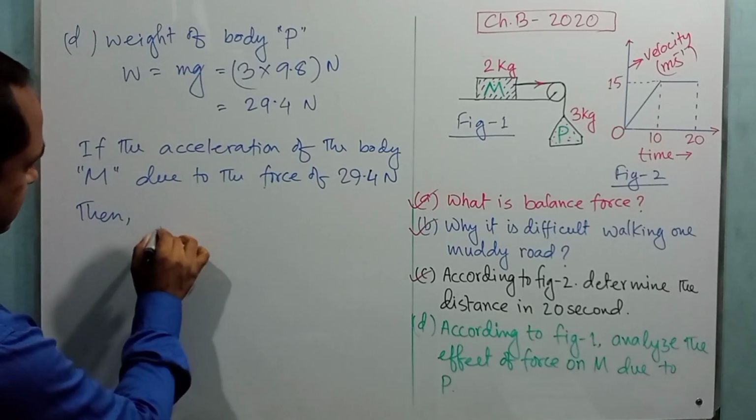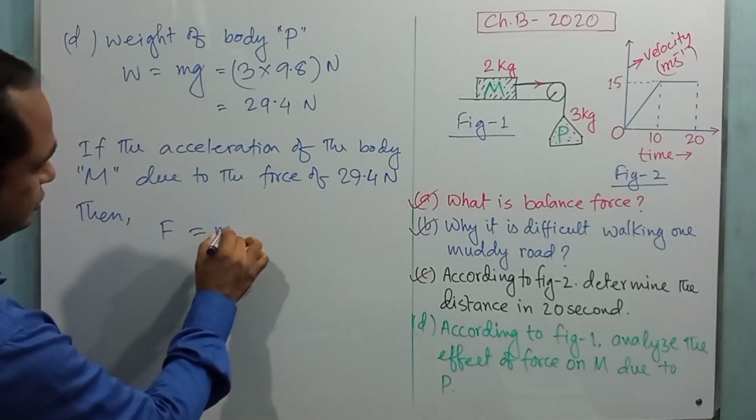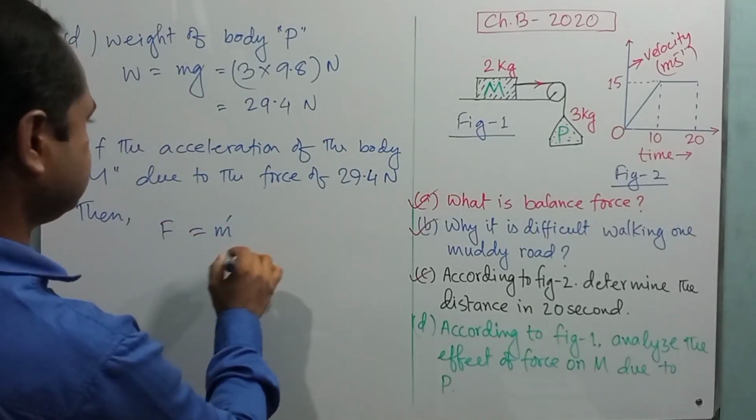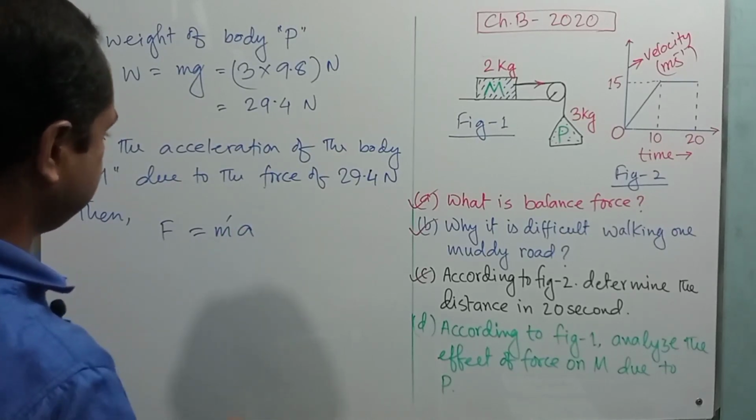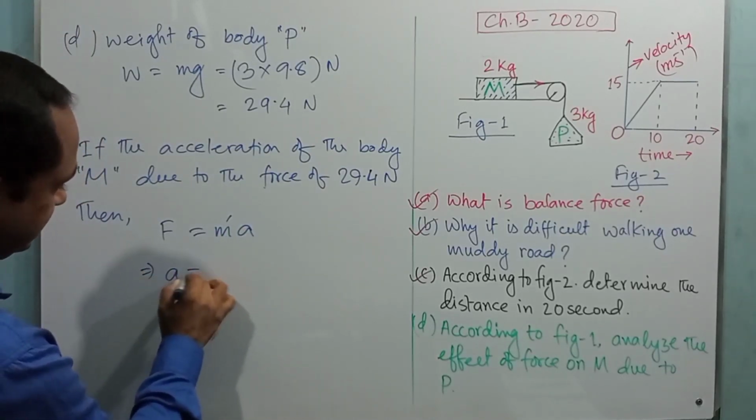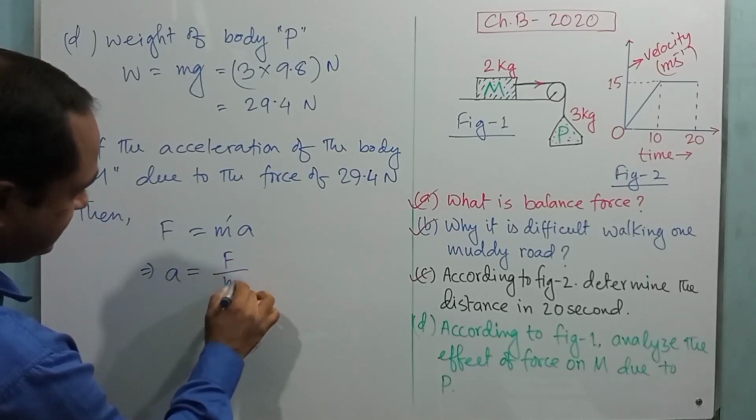Then we can write F is equal to m prime a. Okay, so a is equal to F divided by m prime.